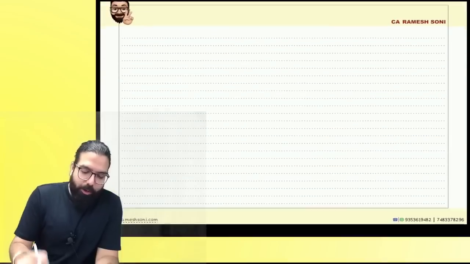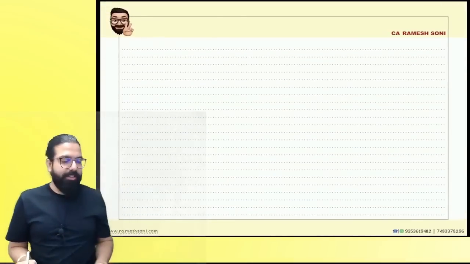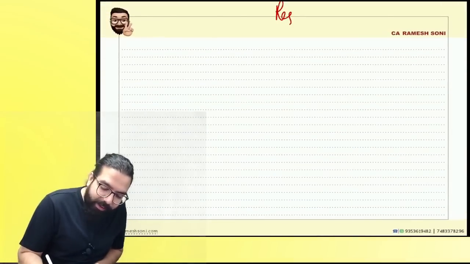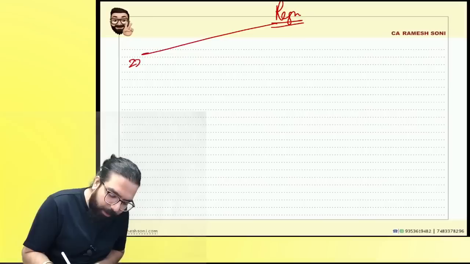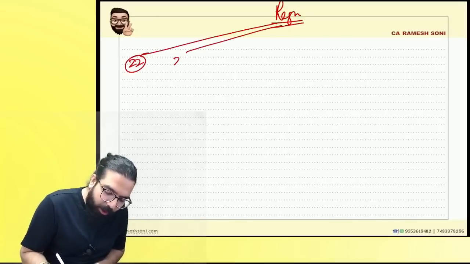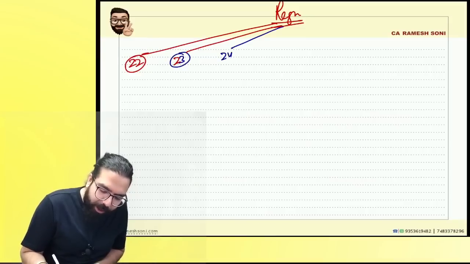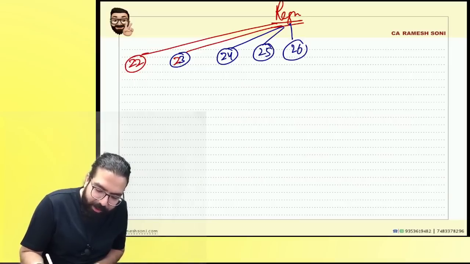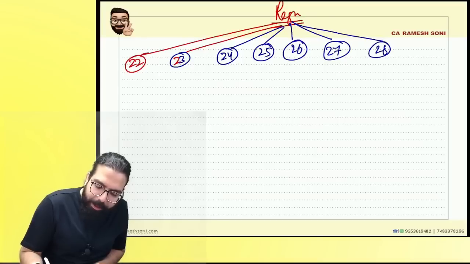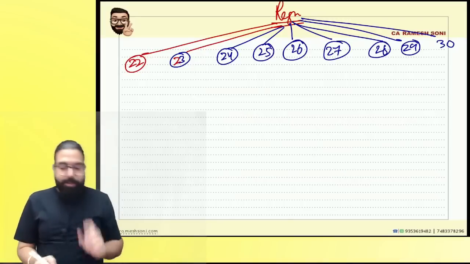People, I want to go ahead and close the chapter like this. Everyone over here, listen. Registration. Can you tell me what did we learn? Section number 22, people who are liable. 23, people who are not liable. 24, compulsory registration. 25, procedure. 26, deemed registration. 27, CTP and RTP. 28, amendment. 29, cancellation. 30, revocation of cancellation.